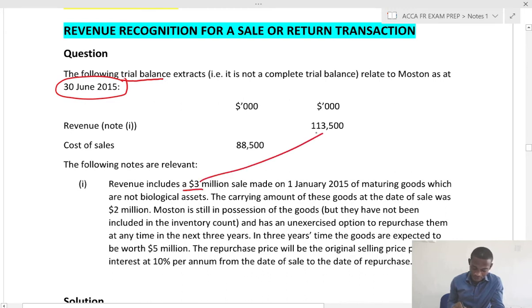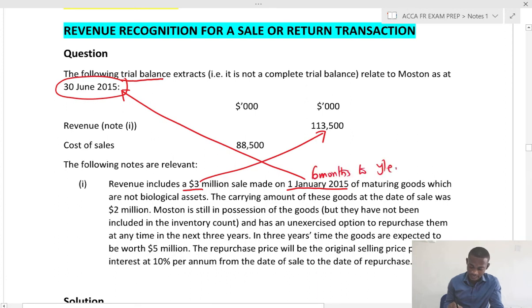So this revenue includes a 3 million sale made on 1st January 2015. So reconcile that to the year end. We are looking at January to June, that is 6 months, to year end. And these goods are maturing goods which are not biological assets.